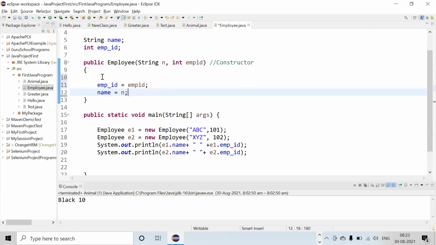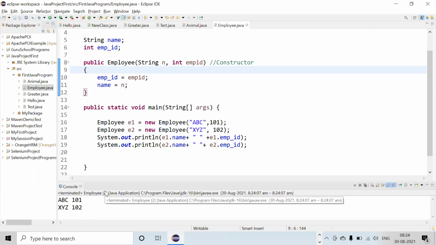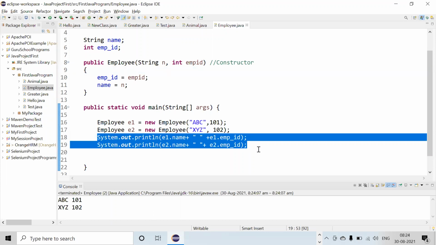Anything is okay. You don't need to maintain a sequence. Only the initialization is important. See, if I don't make a sequence, then also it is okay. Here, when you are displaying, sequence is important.